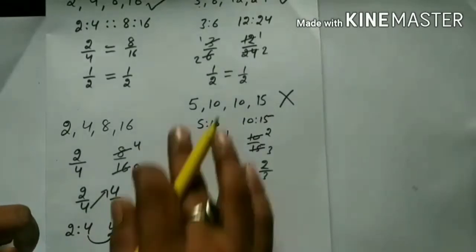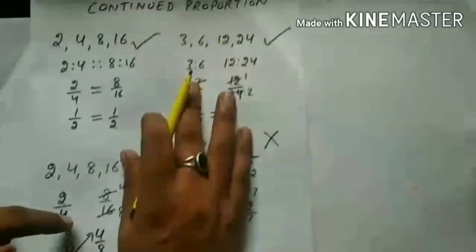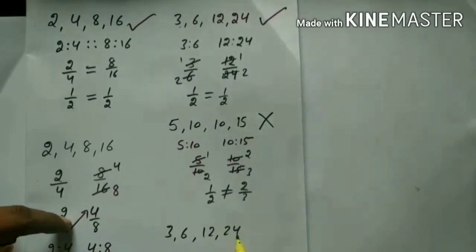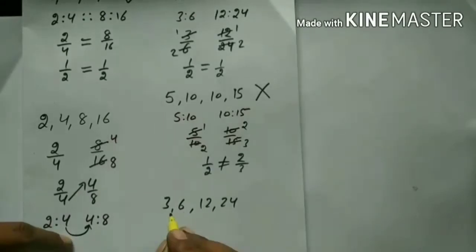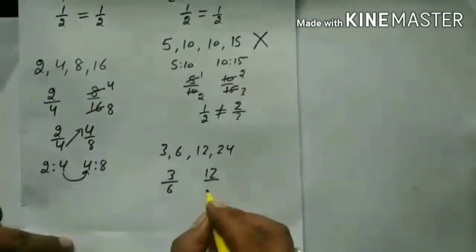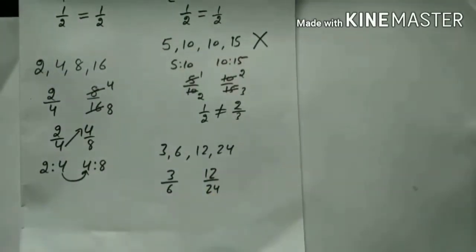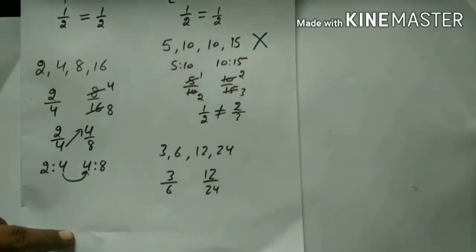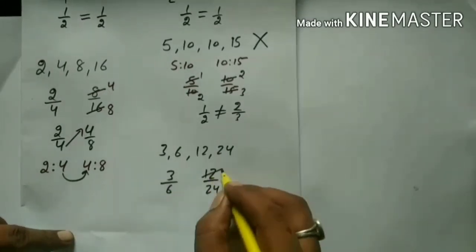Now in the other example, which was in proportion, we have taken 3, 6, 12 and 24. This is 3 over 6 and the second one is 12 over 24. Now can you make this 12 into 6? Yes. Why and how?